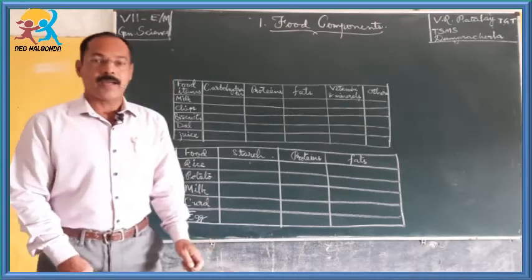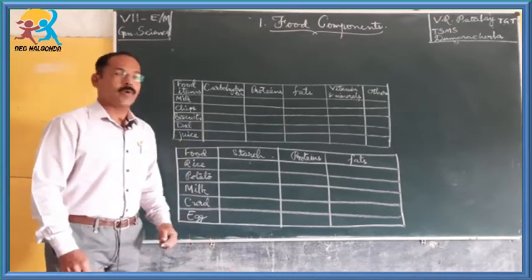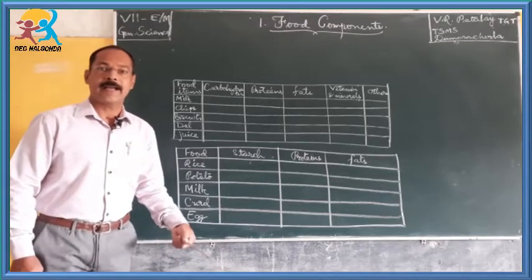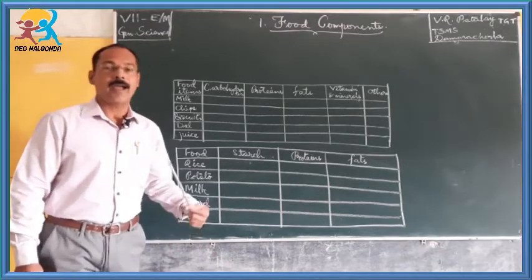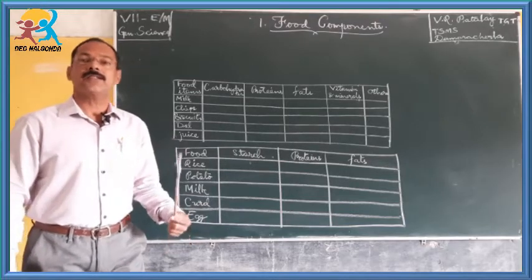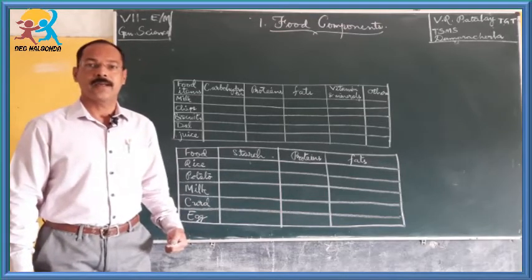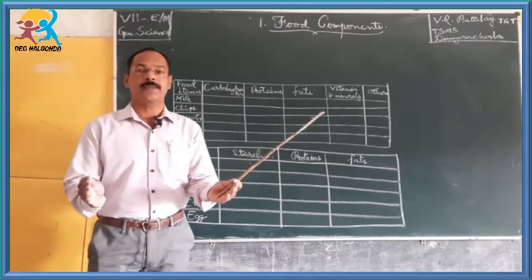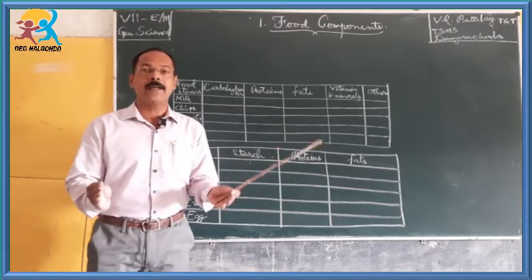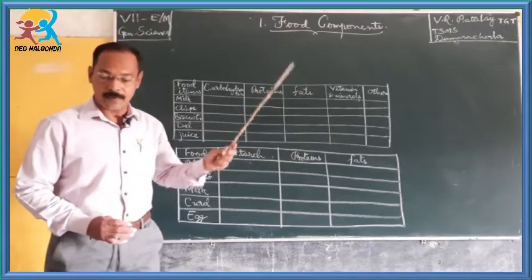Why? Because we are not habituated to that, and it is not good for our health also. Why is it not good for our health? Because we need all kinds of food items which contain different kinds of components of our food.